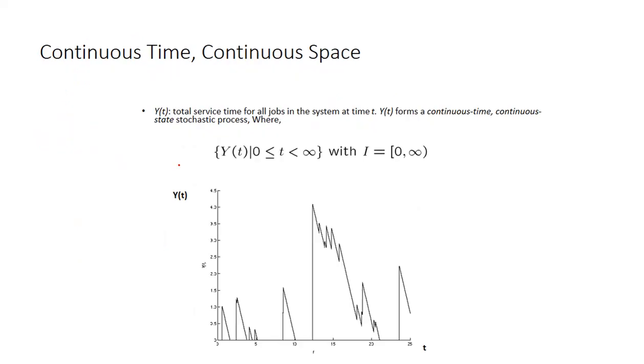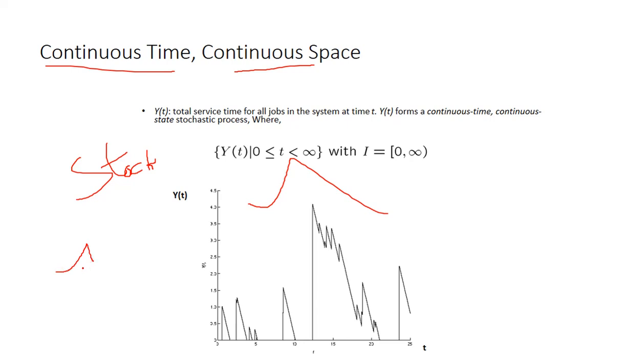Now we can see another one. Here both are continuous, so here we formulate the graph: continuous time and continuous space. The best example is stock price. We all know that a trending market now is the stock market. In the stock market, the price value changes every day, every second.